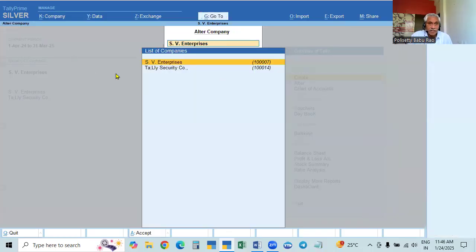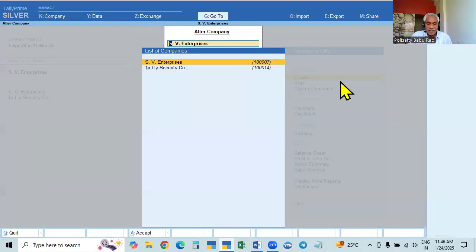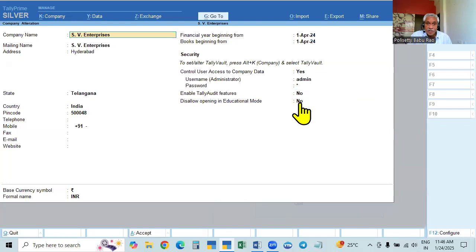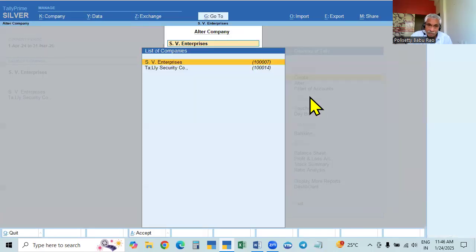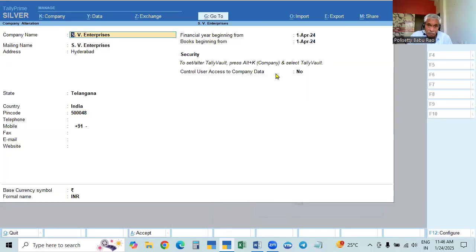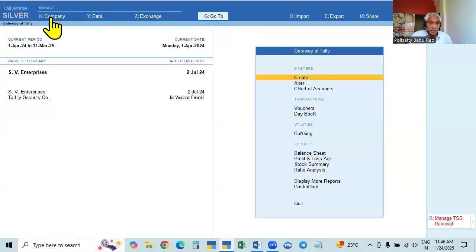So here we did it in this page, the company creation page. The same thing can be done here. Instead of this, we can set up the password here. We are setting up the password, and we can set up the password here also.